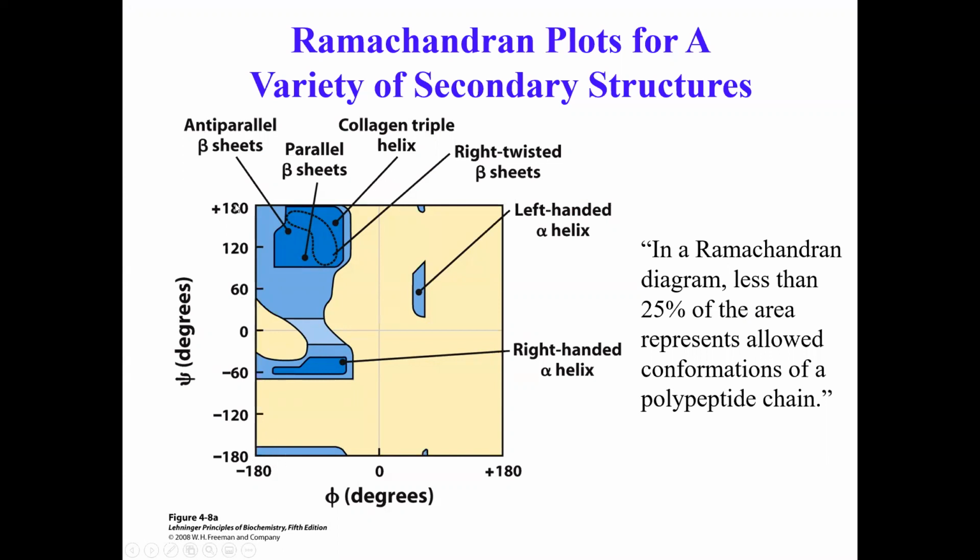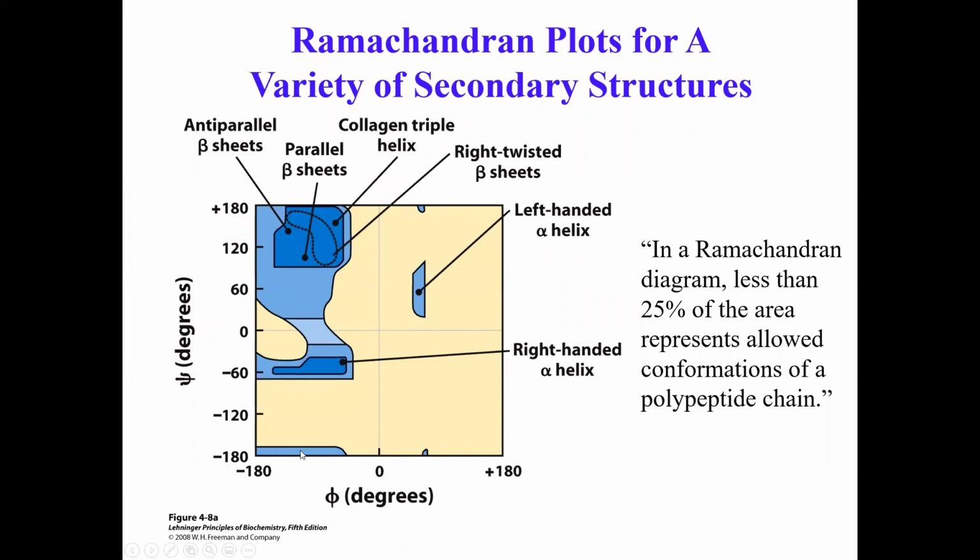This minus 180 and plus 180 are very close to each other, if you know what I mean, right? You remember staggered and eclipsed conformation of butane? Yeah. And the same goes for the phi angle, right? So if you actually plotted psi and phi angles of individual amino acids, you will see that they all fall in very certain fixed regions. And those are shown here in the light blue, very light blue and dark blue, okay?